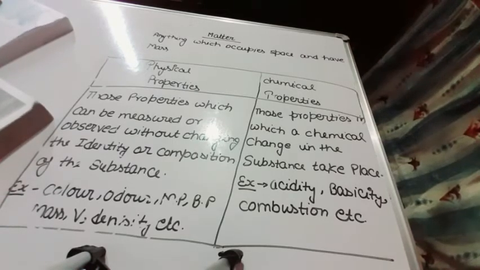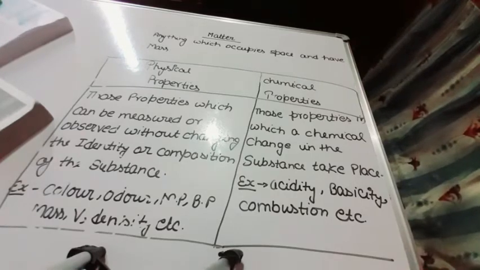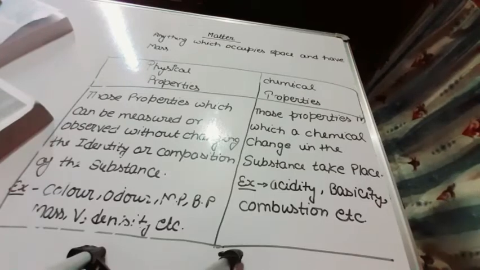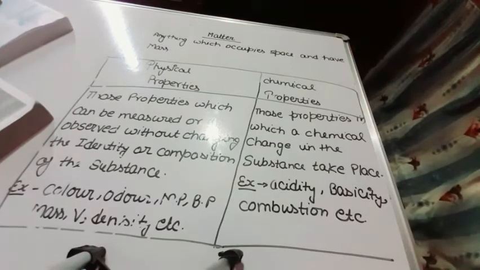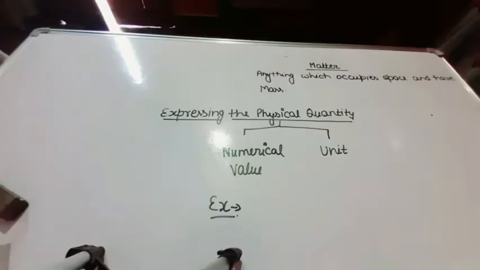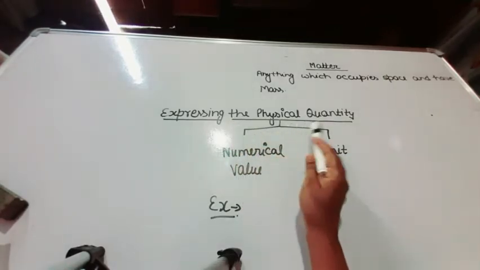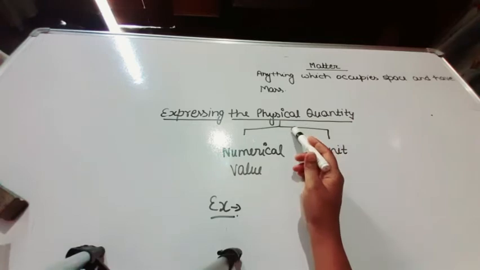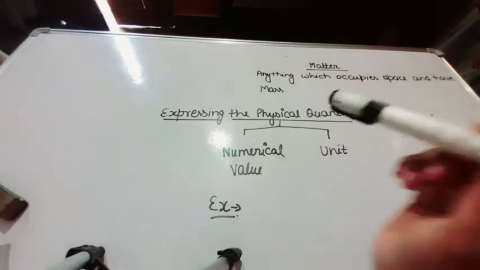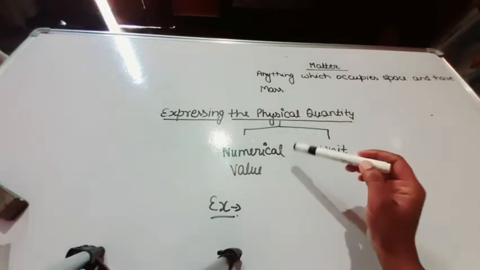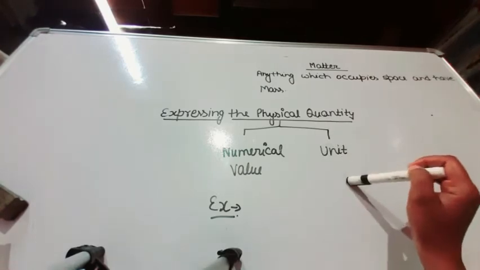Actually, students, there are two methods in which physical quantities can be expressed. What are these? See here. So students, expressing the physical quantities: physical quantities can be expressed in two parts, numerical value and unit.